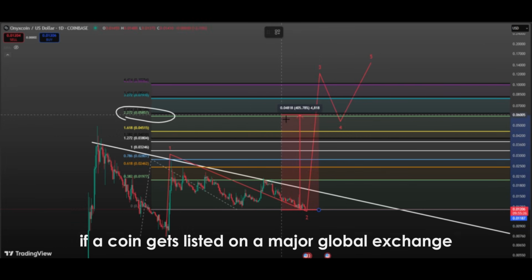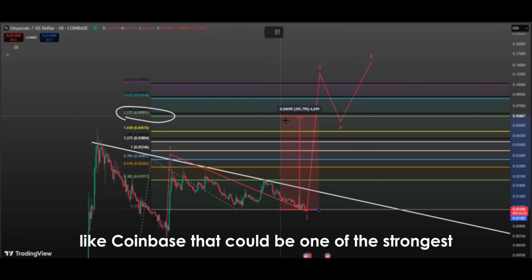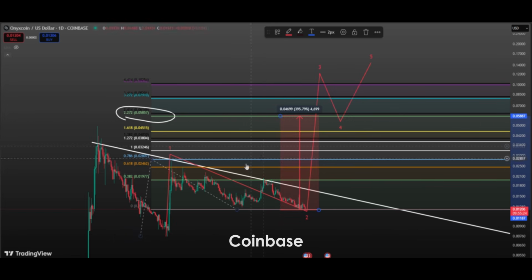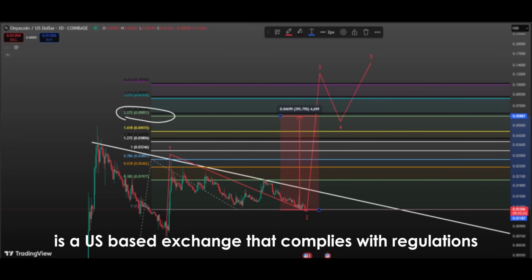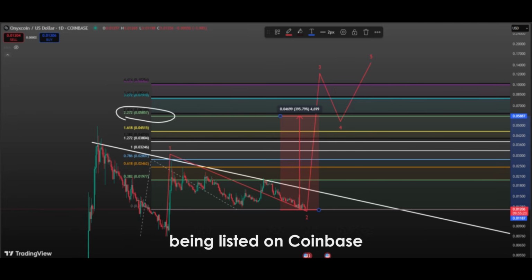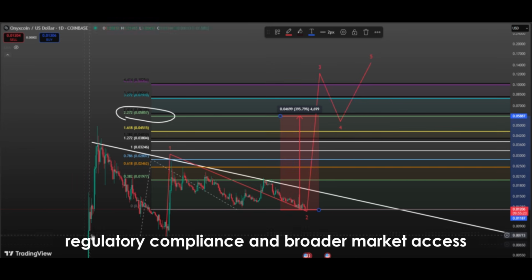For example, if a coin gets listed on a major global exchange like Coinbase, that could be one of the strongest fundamental catalysts supporting the third wave scenario. Coinbase is a US-based exchange that complies with regulations and has millions of active users worldwide. Being listed on Coinbase signals increased trust in the project, regulatory compliance, and broader market access.